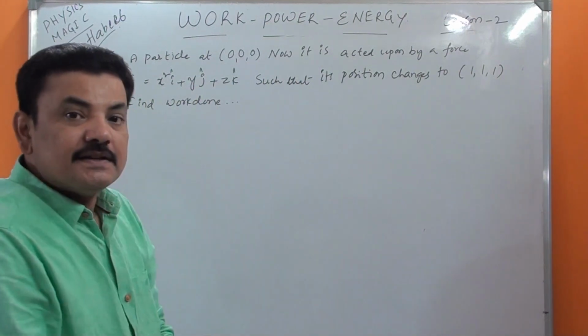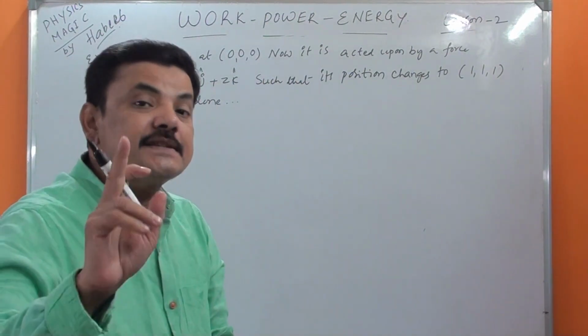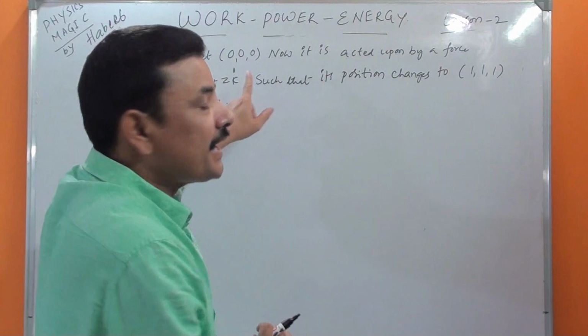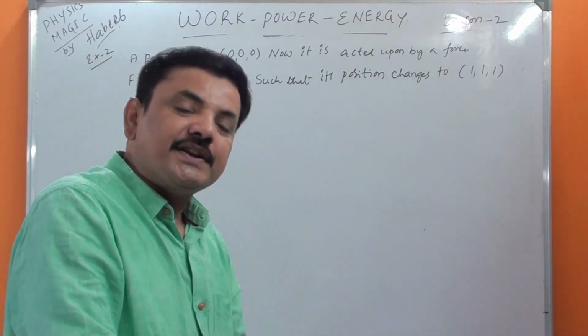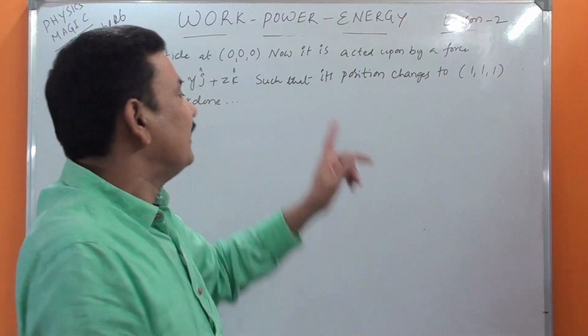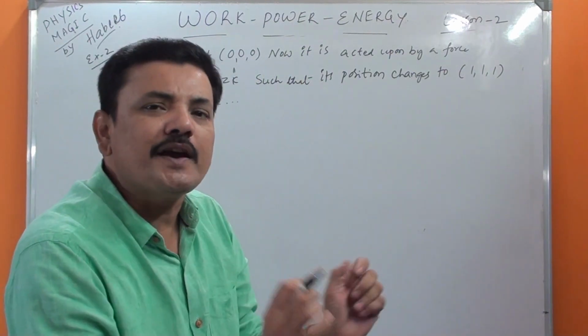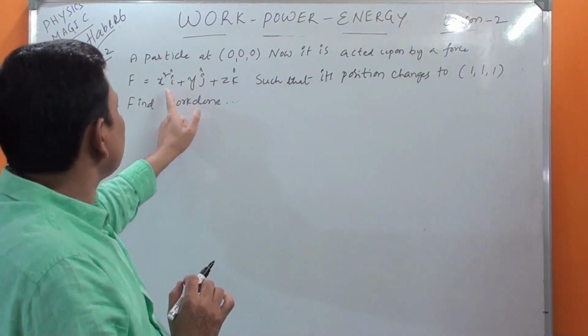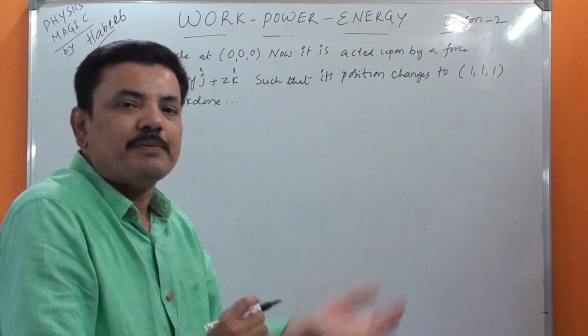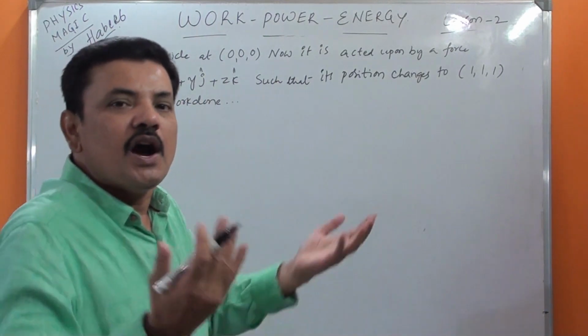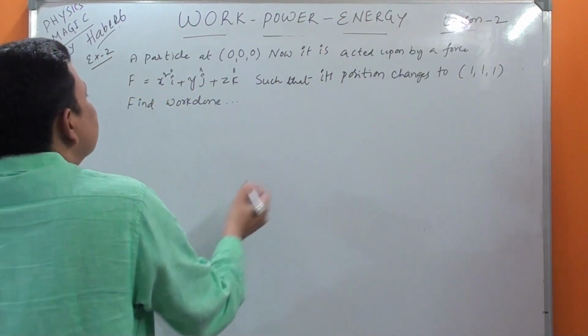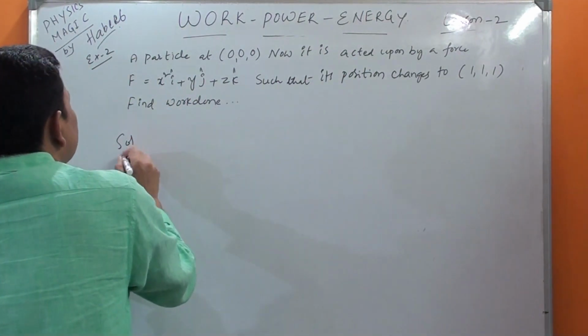So this is the second question which will strengthen your concept. Here I made it a bit difficult. The previous one which was asked in the NEET examination was so simple, but this is slightly tough because here I have taken 3 coordinates, whereas in the previous question only 1 coordinate. But if 3 coordinates are taken, how to do that? Same concept. Now let us do the solution.